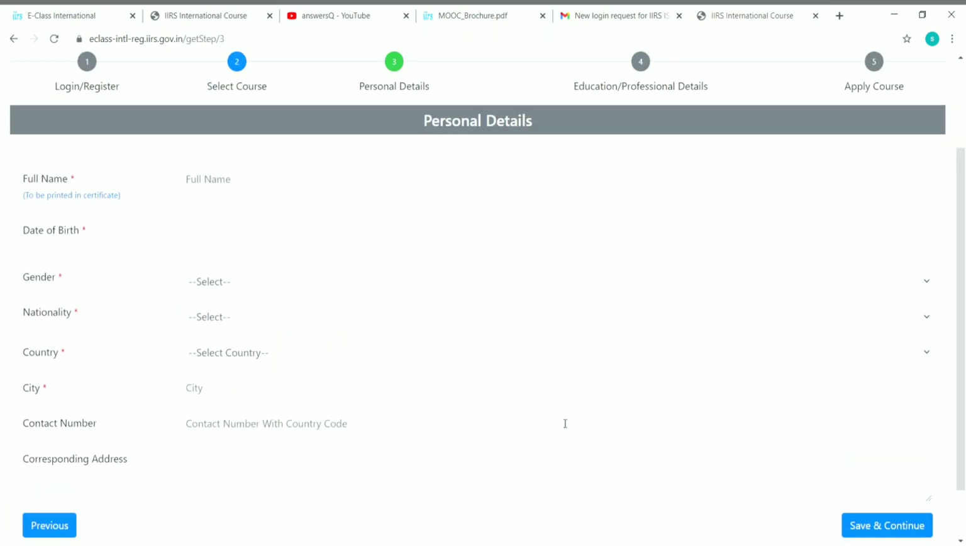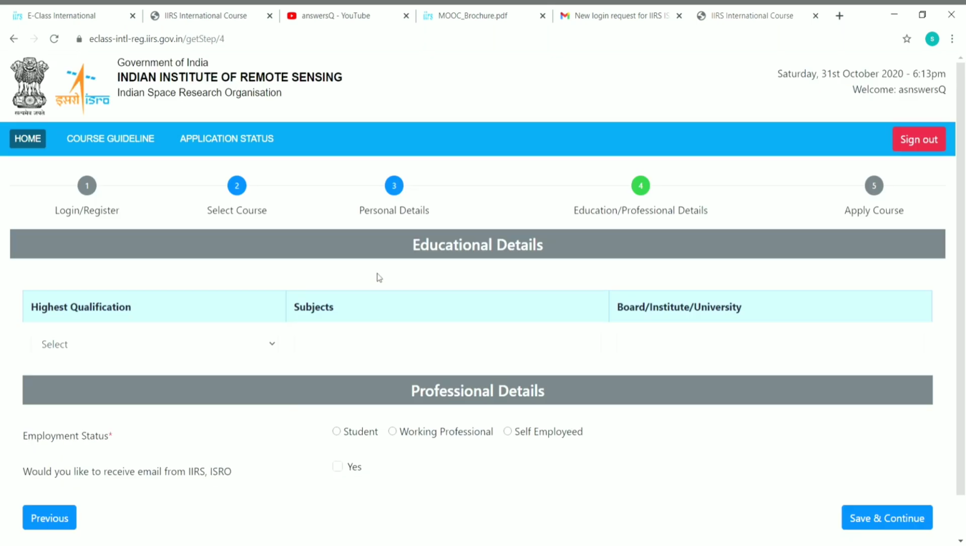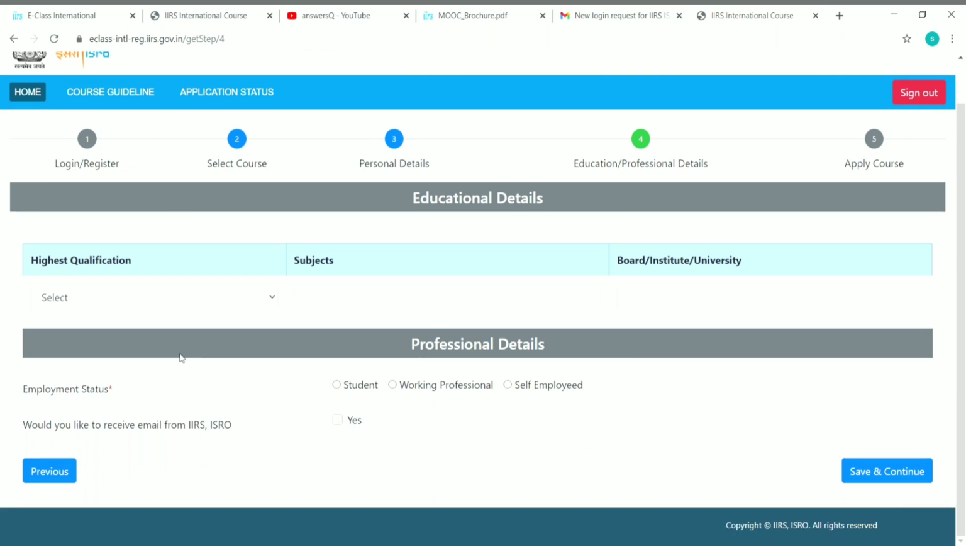So let me give my details and move on to the next step. Once you give all your personal details and click on save and continue in the third step, you will be moving on to the fourth step, in which you have to provide your education and professional details. So you have to give your details like highest qualification, subject, board or institute or university in which you completed it, and you have to provide your employment status and you have to answer this question: would you like to receive email from IIRS? So once you have entered all these details, click on save and continue.